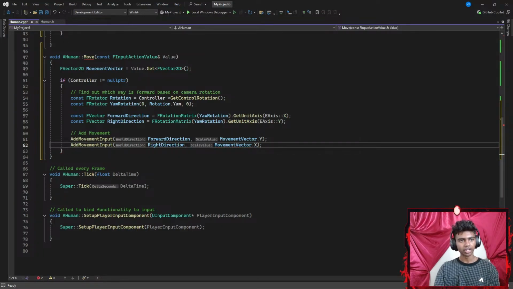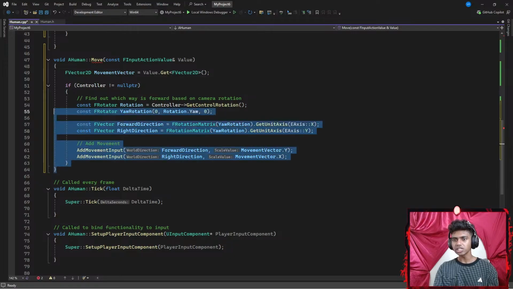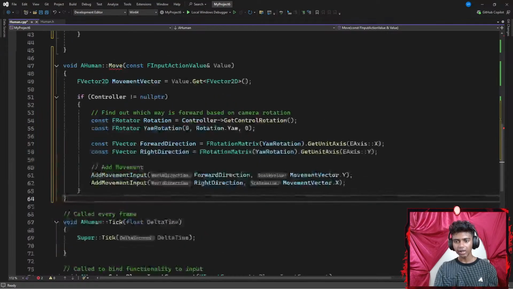Once I'm done with that, I've got to go ahead and end this void function. I'm not going to add yaw input or pitch input. Call every frame, I'm not going to actually work on that for the time being. But this is pretty much it for my move function. Now comes the easier part.